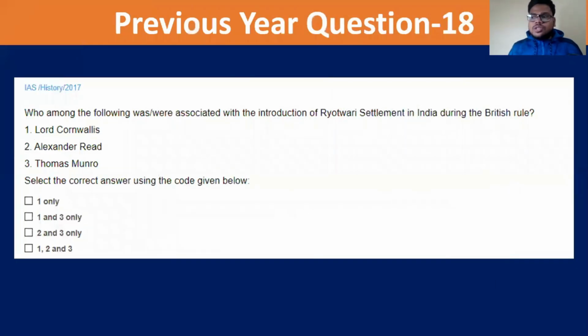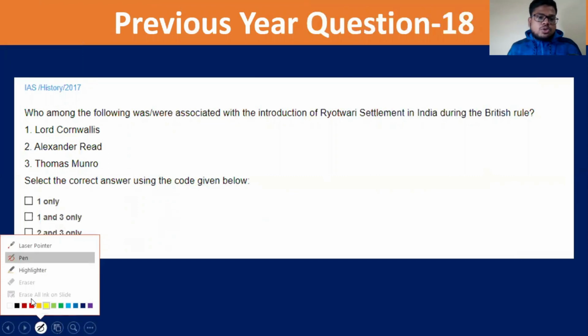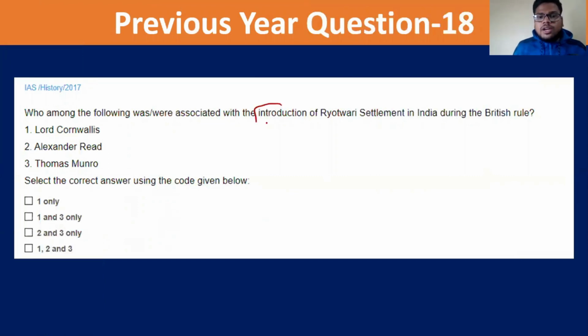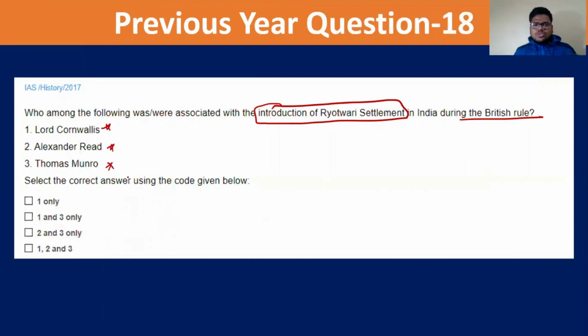Let us discuss one question. Let's wrap the session. Who among the following were associated with the introduction of the Ryotwari settlement in India during the British rule? Lord Cornwallis, Alexander Reed, and Thomas Munro. Pause the video, a very easy question to answer. This question was asked in 2017.